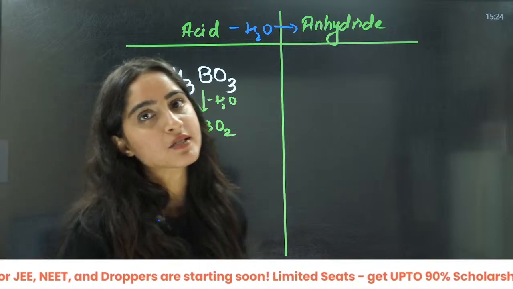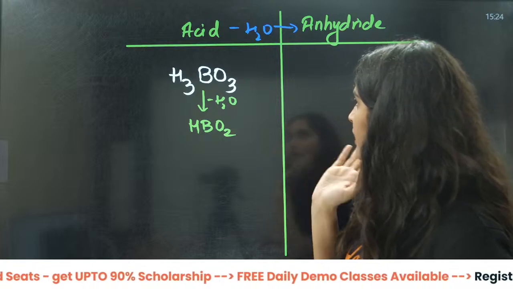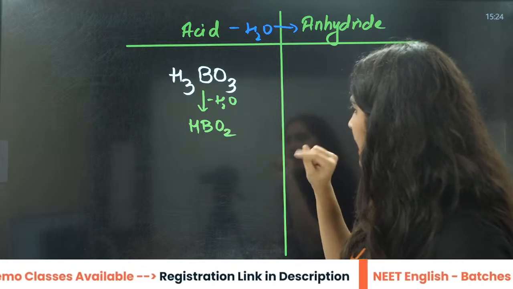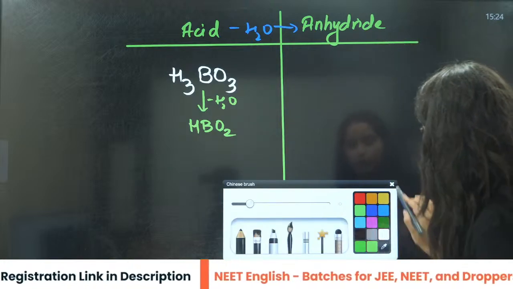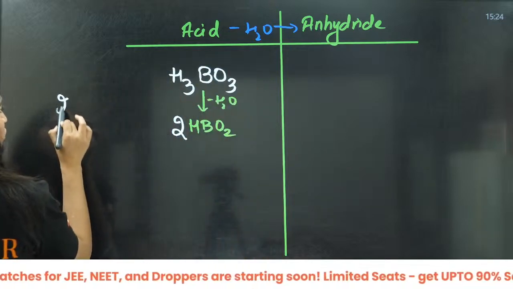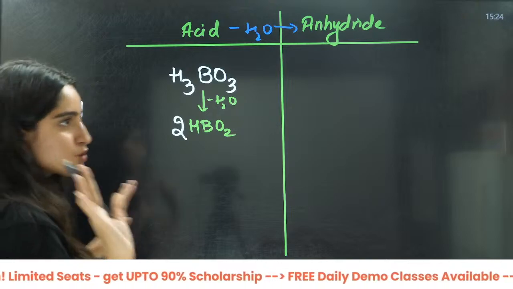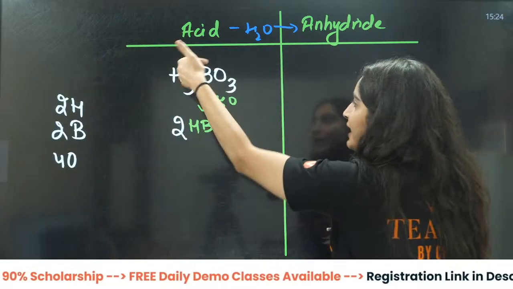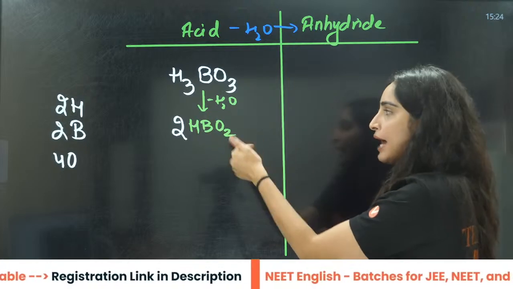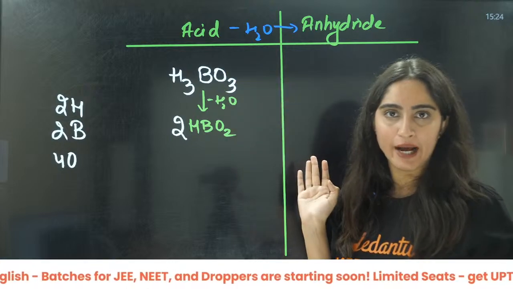And anhydride means just take out as many waters as you can take from here, right? This is 1, this is 2, H2O. So now what will you do? You will multiply it by 2. Now what will you have? 2 hydrogen, 2 boron, 4 oxygen. Understood this? Firstly, I took 1 water from here, that is HBO2. I also want to take another water. Why? Because I don't want any hydrogen to be left behind, right?